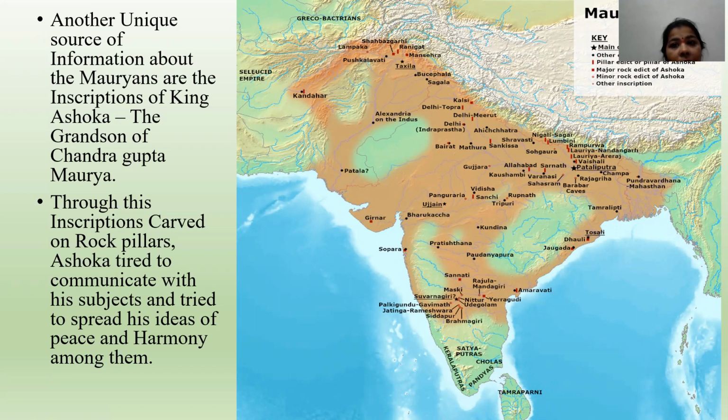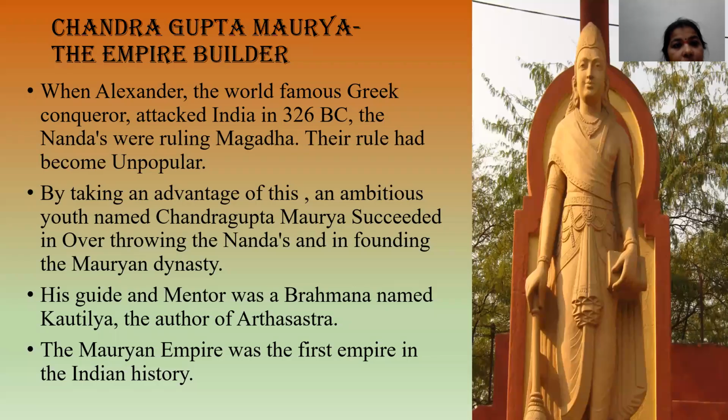So, the unique information about the Mauryan Empire is about the King Ashoka. Ashoka is the grandson of Chandragupta Maurya, and he has carved inscriptions on rock pillars where he tried to communicate with the subjects, and he tried to spread the ideas of peace and harmony with the people.